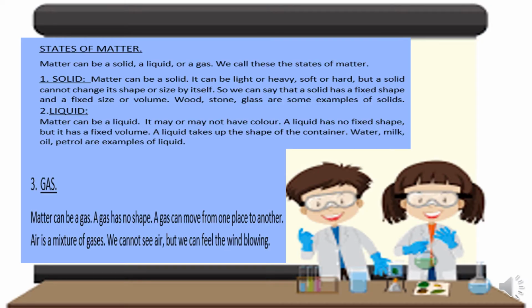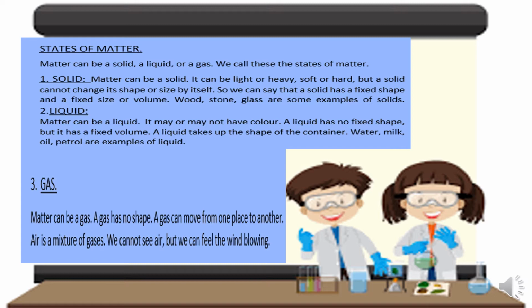Now matter can be found in three states. Matter can be a solid, a liquid or a gas. We call these the states of matter. First we will discuss the first state of matter, that is solid. Matter can be a solid. It can be light or heavy, soft or hard, but a solid cannot change its shape or size by itself. So we can say that a solid has a fixed shape and a fixed size or volume. Wood, stone, glass are examples of solids.